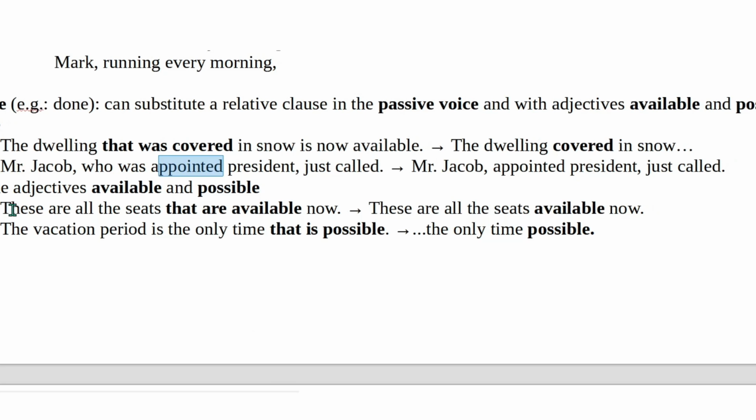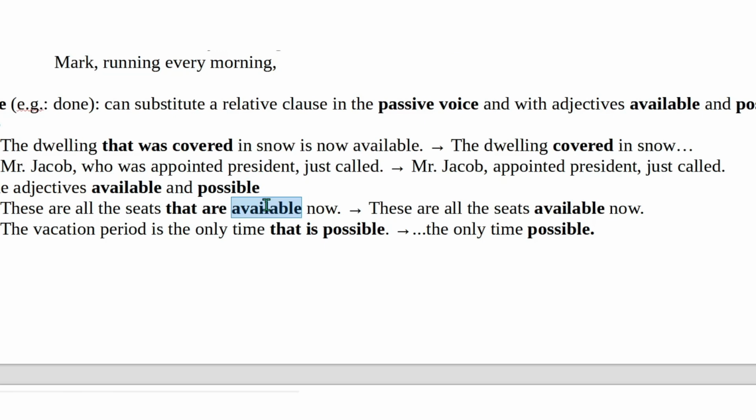Okay? Now, with the adjectives available and possible, these are all the seats that are available now. You see, this is like a relative clause. These are all the seats, and here you're adding some information, that are available. You see, this is not really passive. Are available is just verb to be and an adjective, right?